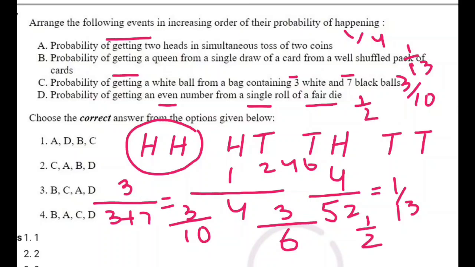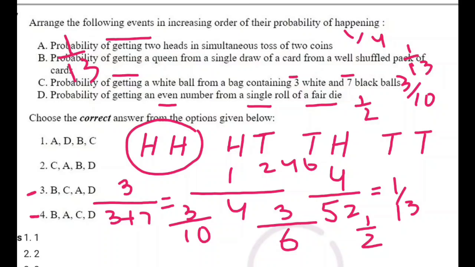Now let us write them in ascending order. Lowest among all is 1 upon 13, which is for queen. That means first we should get B. Then we have 1 upon 4 and 3 upon 10.